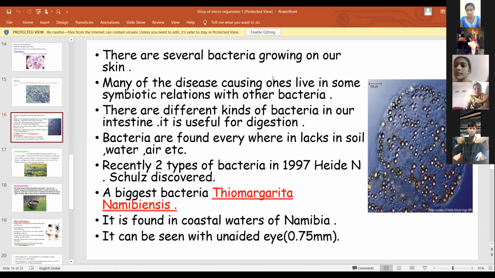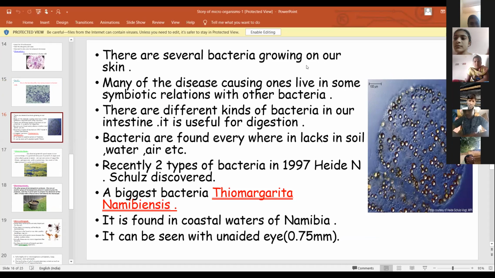Next, there are several bacteria grown on our skin, but we cannot see them. Next, many of the disease causing ones live in some symbiotic relations with the other bacteria. That is the Rhizobium and mycorrhiza. These are the examples of symbiotic relationship.